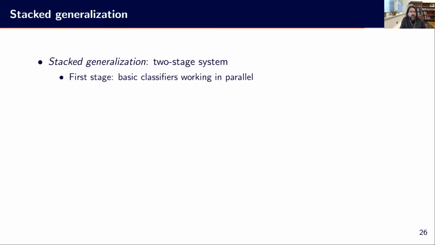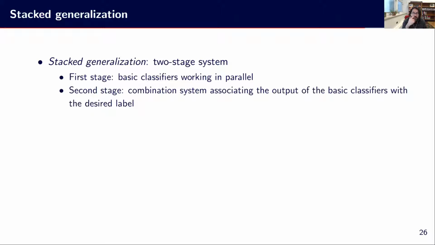Another model that is not that different is what we call stacked generalization. The idea is to make a two-stage system with, at the first stage, basic classifiers working in parallel. So this is pretty much similar to mixture of experts. But at the second stage here, we don't have access to the X. We are just working on the decisions of each member at the first stage. And the point is to say, okay, with this combination function, we hope to see patterns in the decisions that will allow us to correct some cases of ambiguity in the right way, in the smart way.